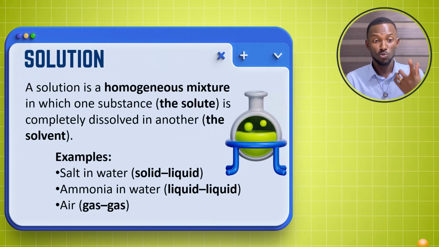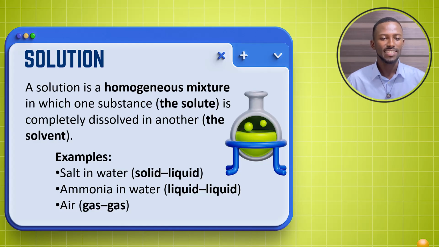That is one criterion. So we'll pick them one after the other. Let's pick the first one, solution. A solution is described as a homogeneous mixture in which one substance, often described as the solute, is completely dissolved in another, that is the solvent. So a solution is a uniform mixture in which a solute completely dissolves and disappears entirely in a solvent. For example, we have salt and water.